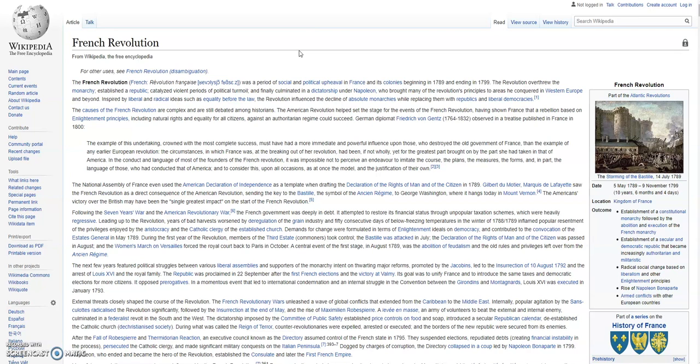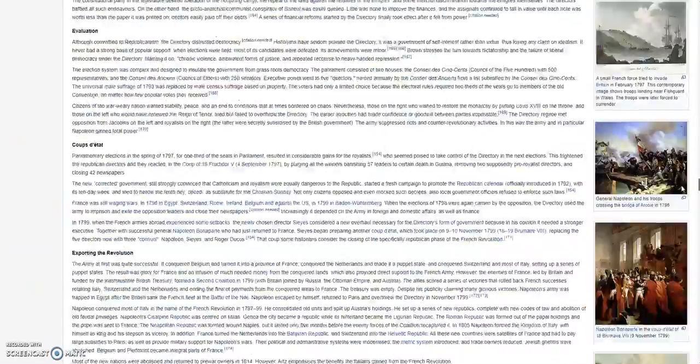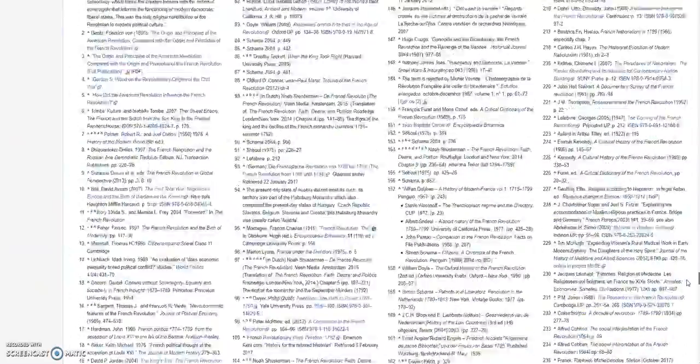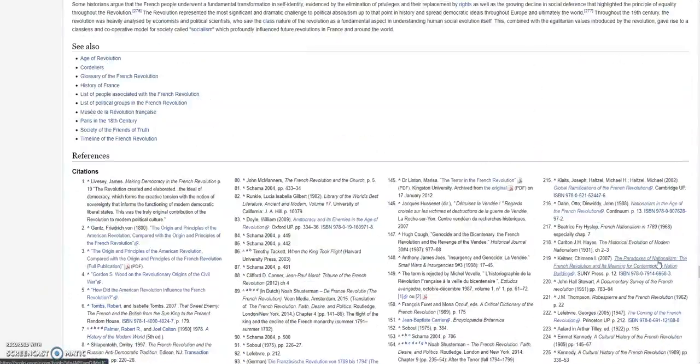It's not peer-reviewed. So this information could be accurate. It might not be accurate. But there is one really good feature about Wikipedia. So if you scroll all the way down to the bottom of a Wikipedia page, okay, you'll run into a section called References. And under that section, you're going to find the citations. So all of these are footnoted in the Wikipedia page.